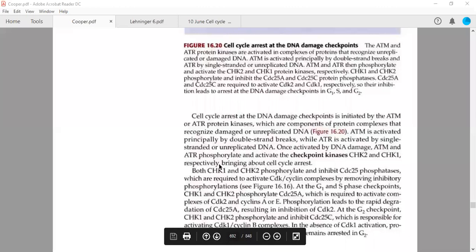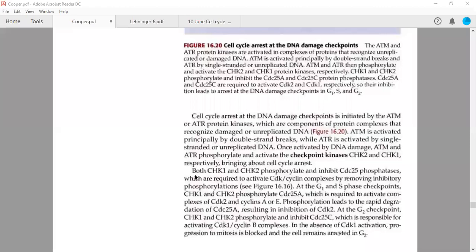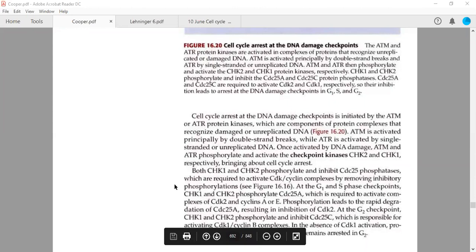So please underline this. Both checkpoint kinase 1, this both, not one. Actually, in Pathfinder, they are given as two separate pathways, but here it is very clear that both checkpoint kinase 1 and 2 phosphorylate and inhibit CDC25 phosphatase members, which are required to activate these CDK cyclin complexes by removing the inhibitory phosphorylations. Please underline this. And if you are not able to underline, please take a screenshot or write in your notebook.